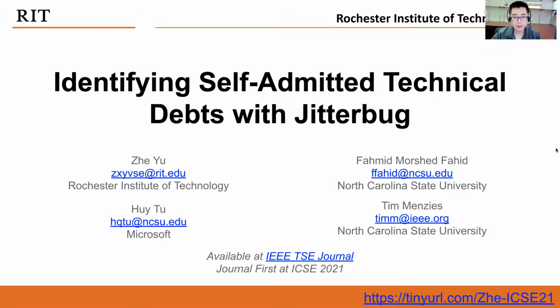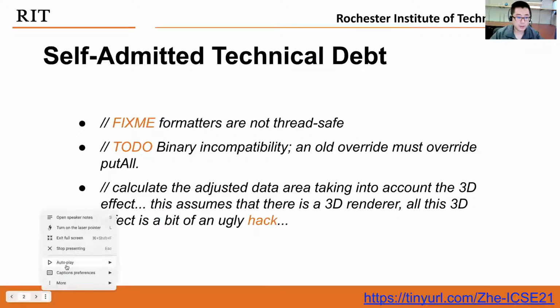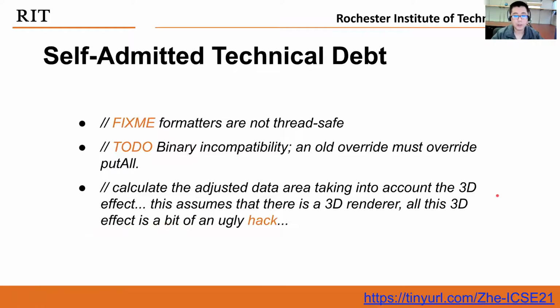Today, I will be presenting our journal first paper from TSE. This paper is about identifying self-admitted technical debts with Jitterbug. Self-admitted technical debts are a specific type of technical debts which were self-admitted by the developers who introduced them. That's why from the code comments, we can usually directly identify those SATDs. Here are some example comments that are associated with these SATDs.